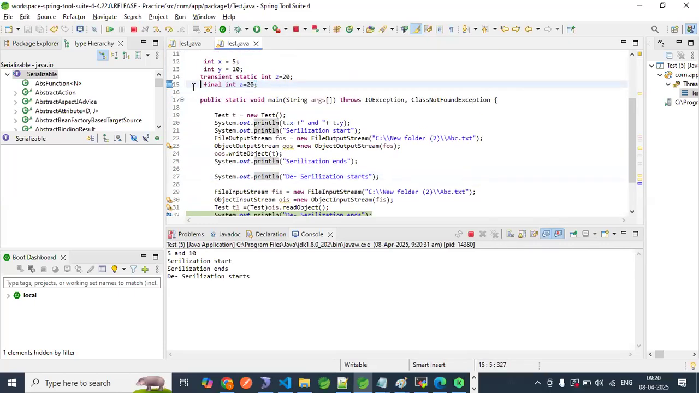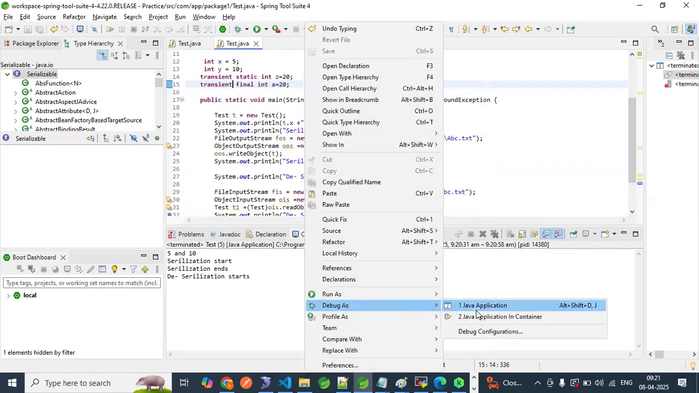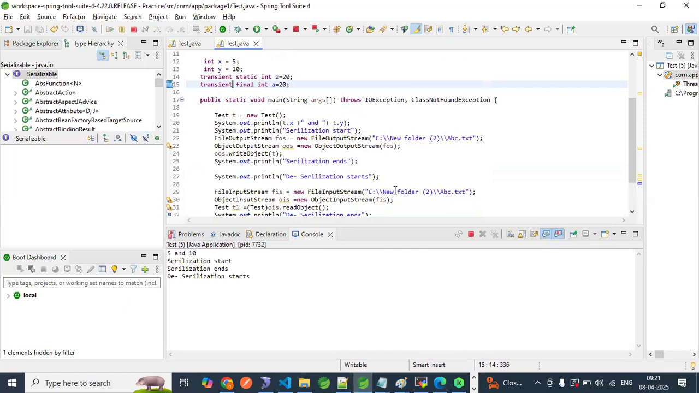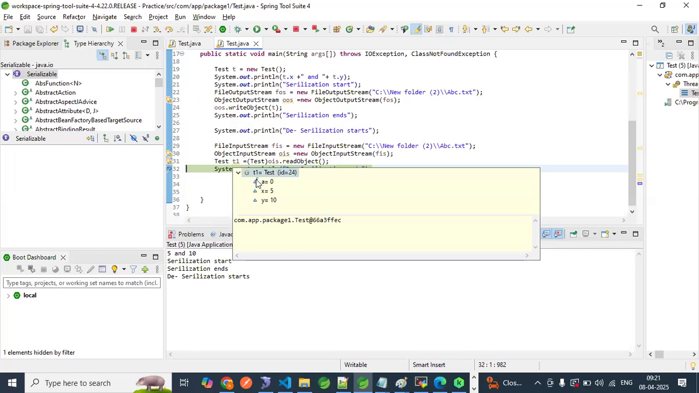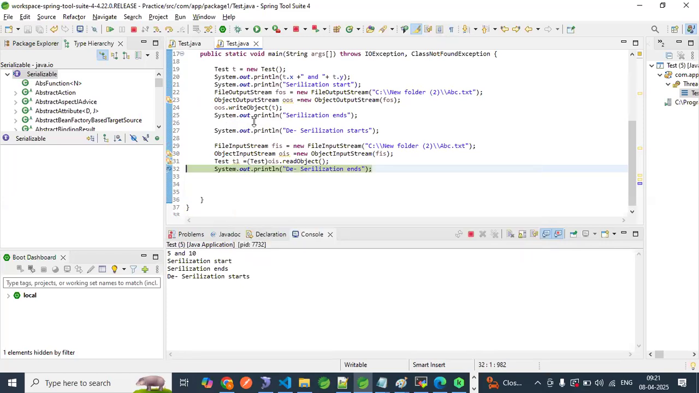But when I am using final with transient, run this program. A is 0, right? With the combination it is working. Transient is applicable for this, right? It is restricting. Okay. Hope you are good with this example.